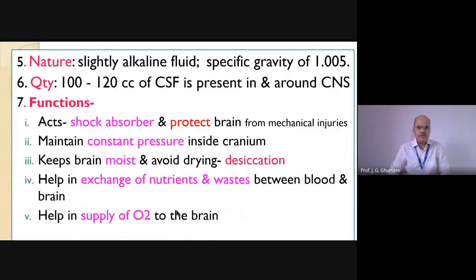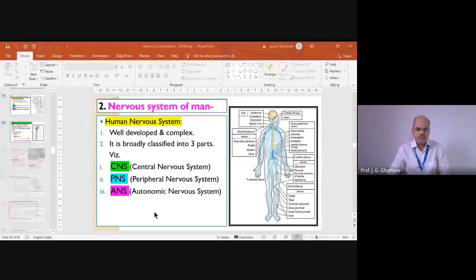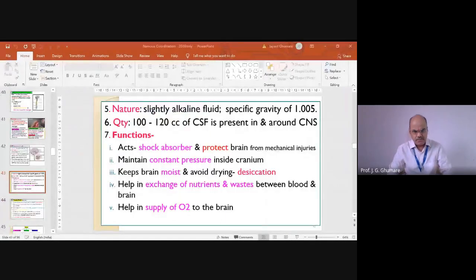We'll summarize what we studied today. We'll stop because the parts of the brain we want to discuss, we'll discuss in the next lecture. What we studied today, we started with the nervous system, the human nervous system. And in the human nervous system, we discussed that we have three parts: central nervous system, peripheral nervous system, and autonomous nervous system. I told you before we go into the details of the nervous system, two important structures we discuss. Number one, it is meninges, protective coverings around the brain. Three are there, I told you.